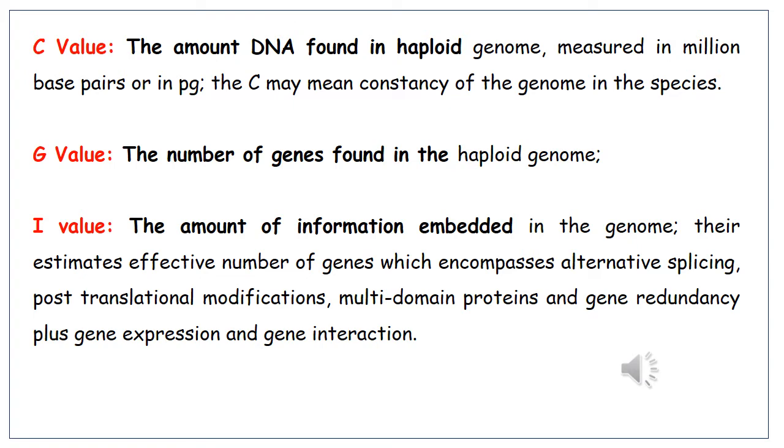Next, what is the G value? The number of genes found in the haploid genome. Next, what is the I value? The amount of information embedded in the genome. It estimates the effective number of genes, which encompasses alternative splicing, post-translational modification, multi-domain proteins, and gene redundancy plus gene expression.